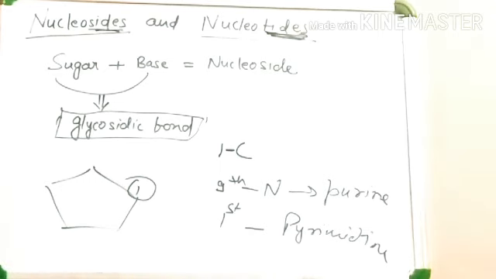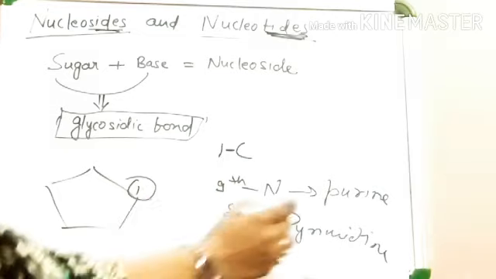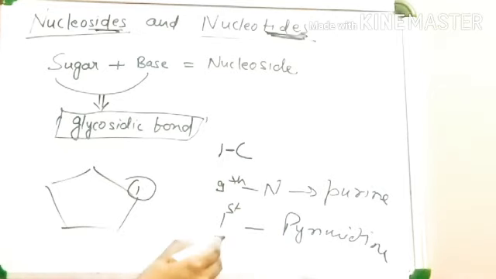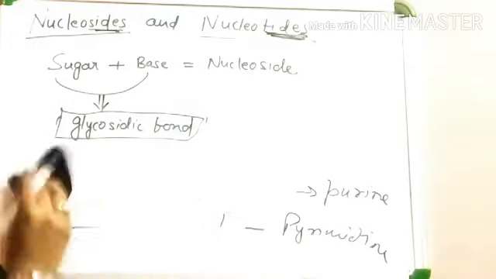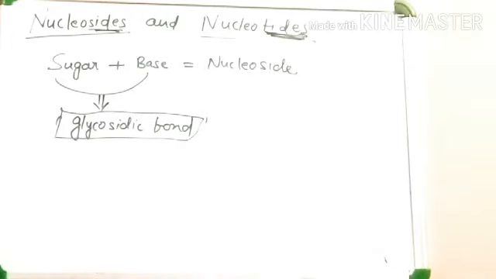Okay, in a nucleoside, carbon number 1 of sugar is attached with nitrogen at ninth position in purine and first position in pyrimidine. Okay, is known as nucleoside.